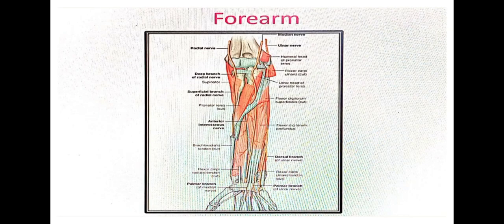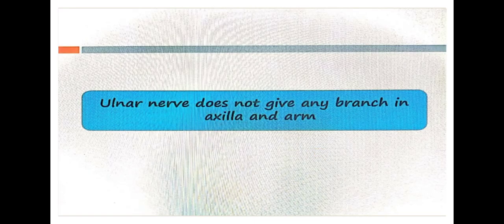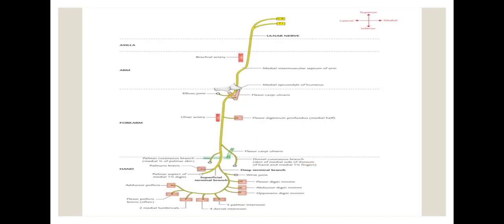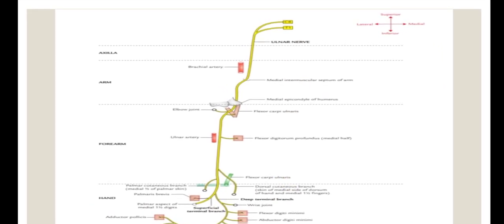So what happens? I'll explain with this diagram. This is very beautiful. See, the ulnar nerve enters the forearm by passing between the two heads of flexor carpi ulnaris. Can you see the two heads are there? It passes between the two heads of flexor carpi ulnaris, the ulnar nerve. So this is what you have to write.